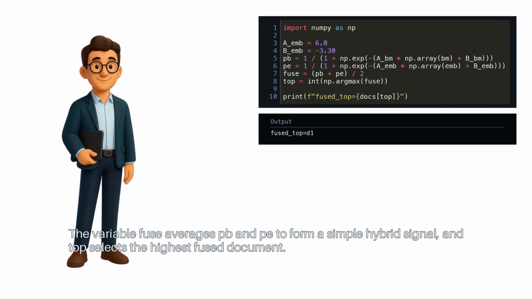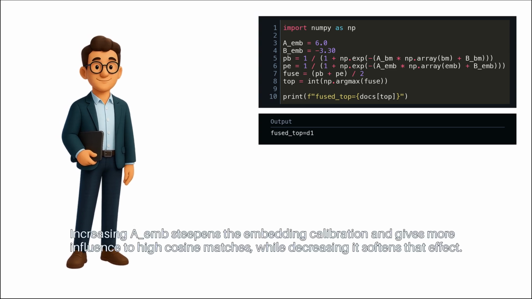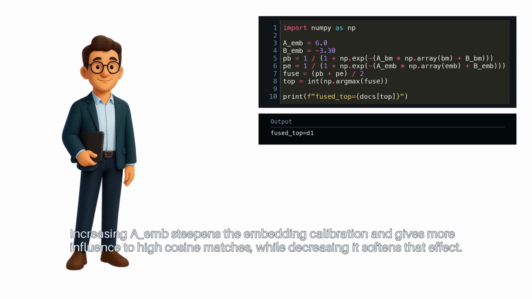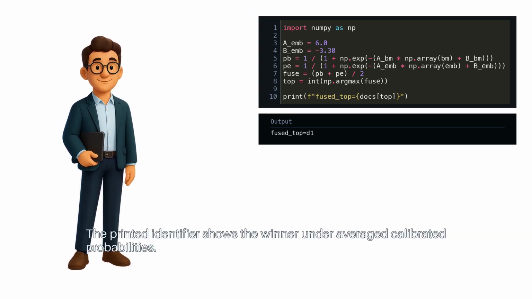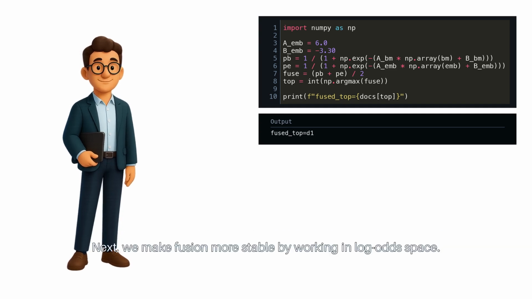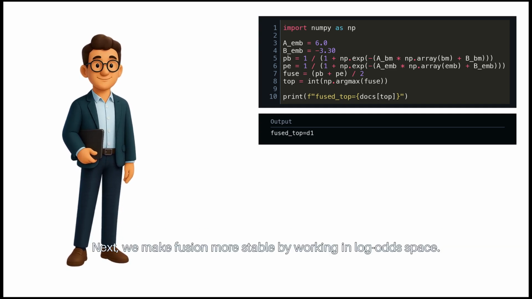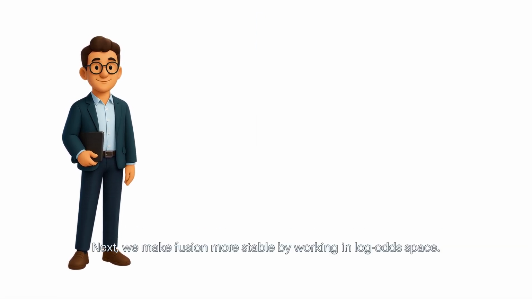The variable fuse averages PB and PE to form a simple hybrid signal, and top selects the highest fused document. Increasing AM steepens the embedding calibration and gives more influence to high cosine matches, while decreasing it softens that effect. The printed identifier shows the winner under averaged calibrated probabilities. Next, we make fusion more stable by working in log odds space.